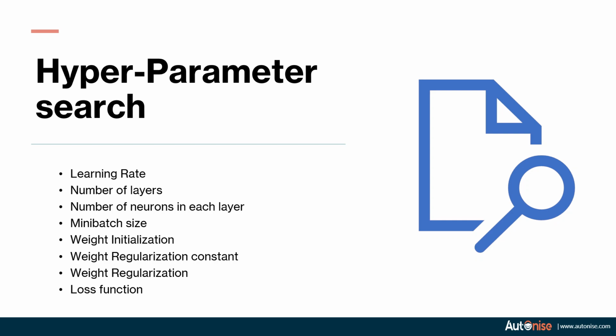Next, start increasing or decreasing the number of layers. So change the number of layers after you have found that a particular learning rate is converging your model. After that, think of changing the number of neurons in each layer. See that there are no bottlenecks. If you have a lot of layers, then ensure that in the middle there is not a single layer which has a very small number of neurons. Because of this, there will be an information bottleneck and your model might not be able to train.